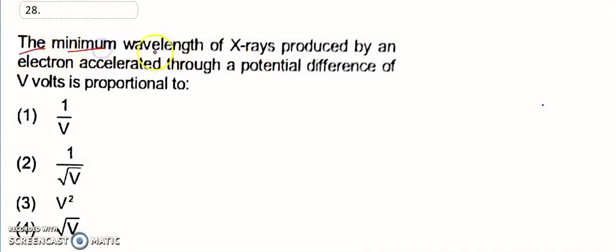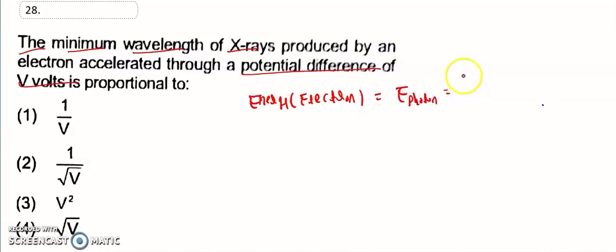The minimum wavelength of X-rays produced by electrons accelerated through a potential difference of V volts is proportional to the... they have given. So, the energy for the electron is equal to the energy for the photon, which is hc divided by lambda.